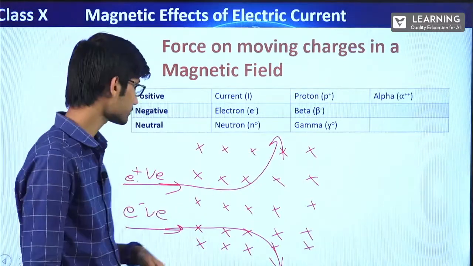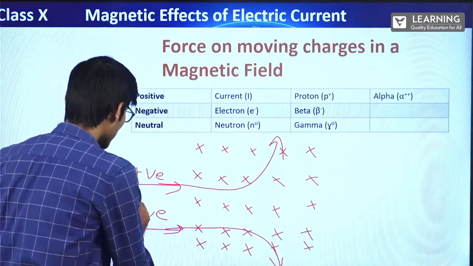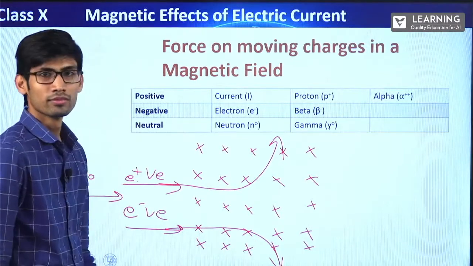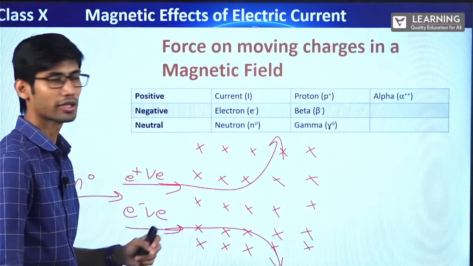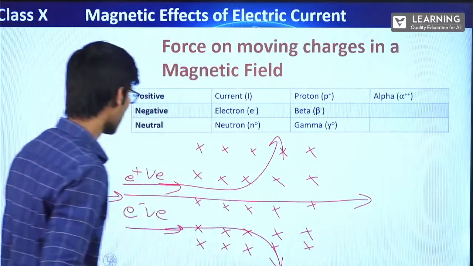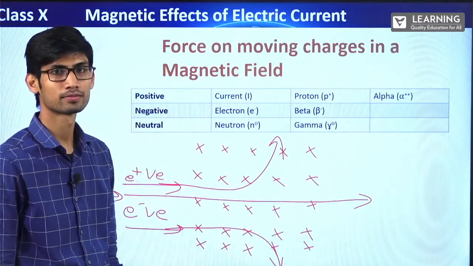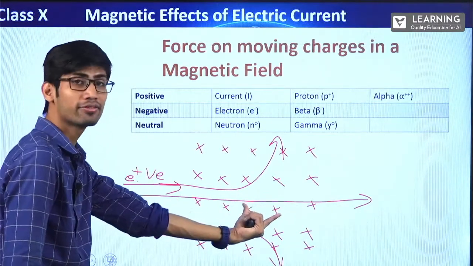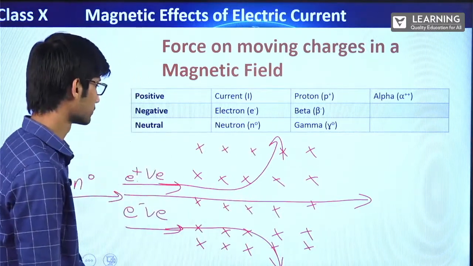Alright. Now suppose a neutral thing is thrown. Suppose a neutron I have thrown like this. So when you throw a neutral thing inside a magnetic field, it goes undeflected. It will not deflect. Alright, if I throw a neutron inside a magnetic field, it will go undeflected. Clear?